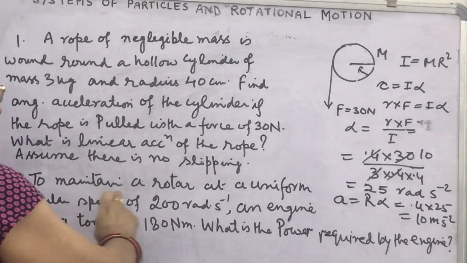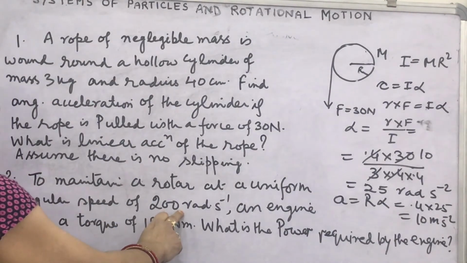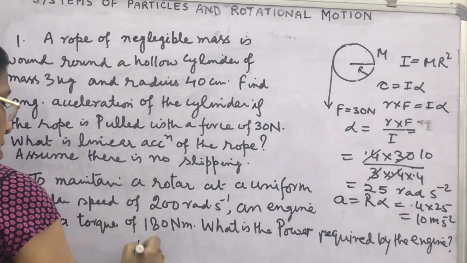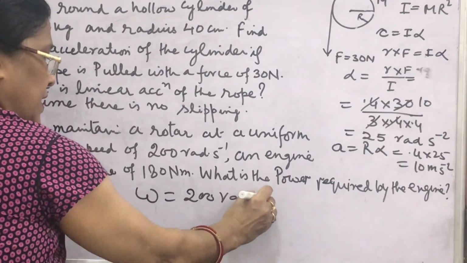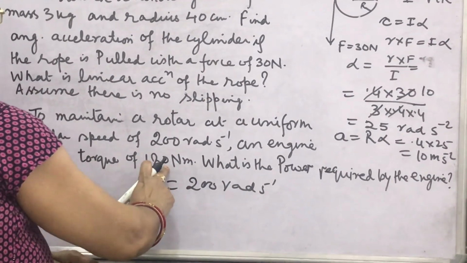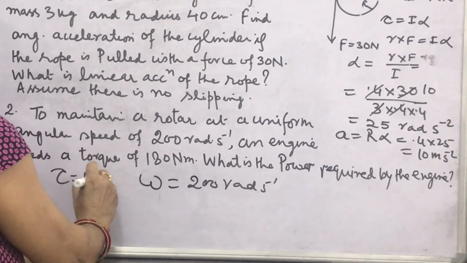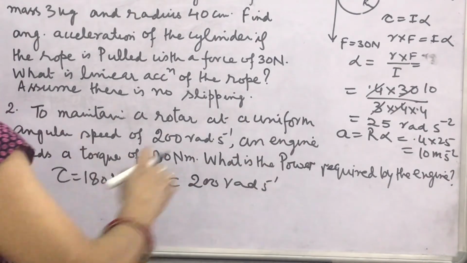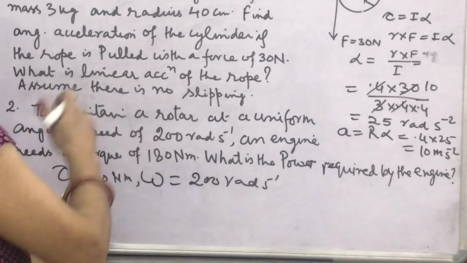Second, to maintain a rotor at a uniform angular speed of 200 radian per second, what is this? Omega. This is 200 radian per second. An engine needs a torque of 180 Newton meter. This torque is given as 180 Newton meter. What is the power required by the engine to rotate the rotor?